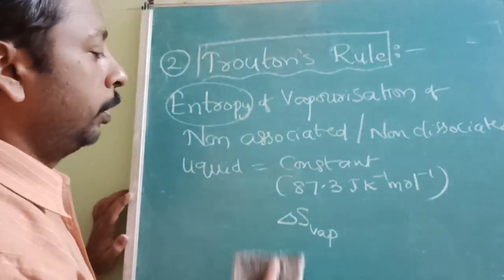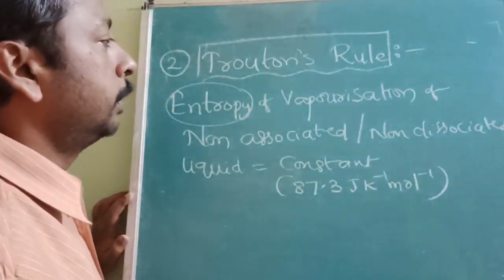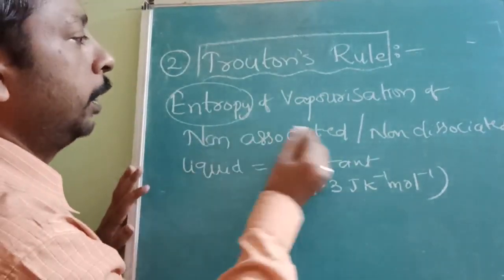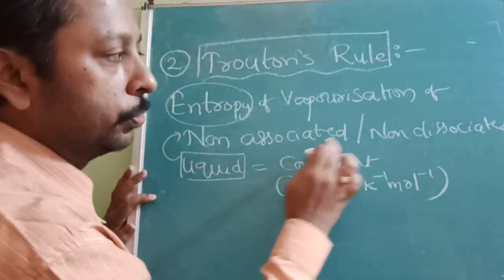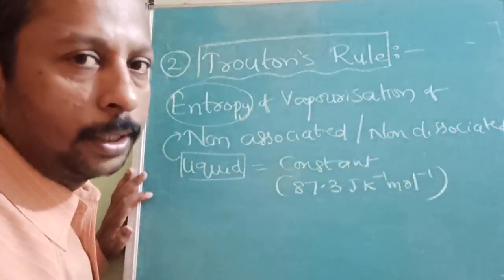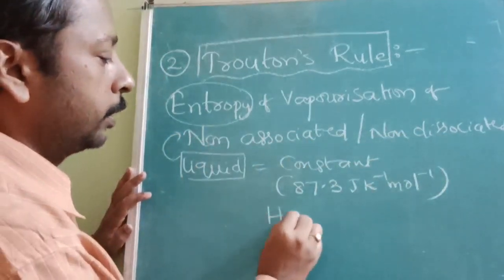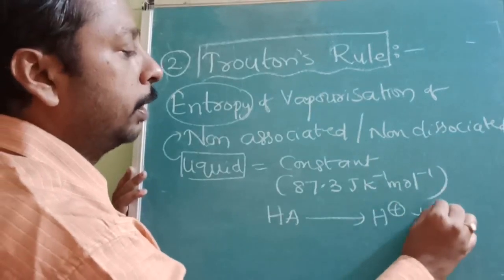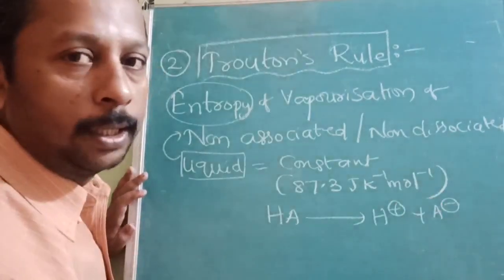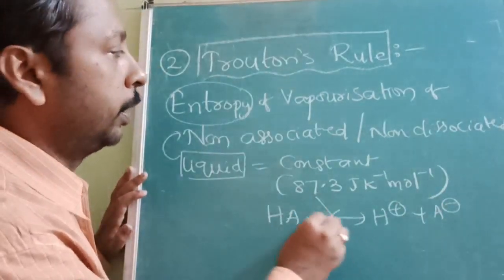Normally it is observed that it is applicable only for liquids which neither associate nor dissociate. Let us take an acid: it will dissociate into H positive and A minus. For those it is not applicable.